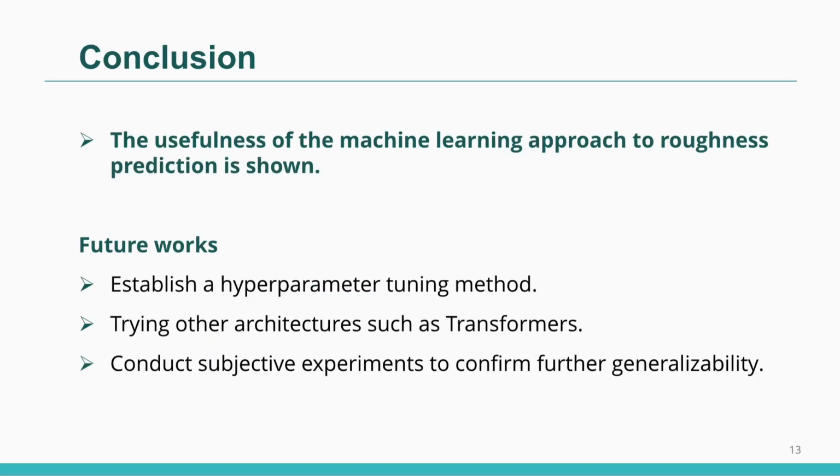As a conclusion, my research showed the usefulness of the machine learning approach to roughness prediction. As future work, tuning of optimal hyperparameters for RNN, trying other architectures such as transformers, and subjective experiments not only with test data but also with complex sounds such as engine and mechanical noise can be used to further evaluate generalization performance with confidence. That's all.